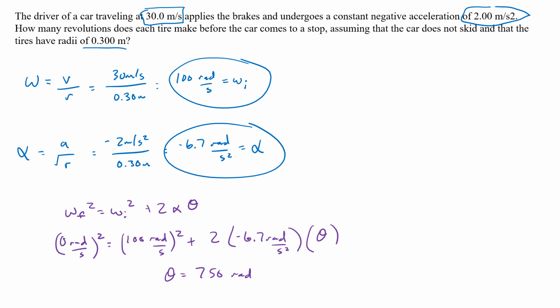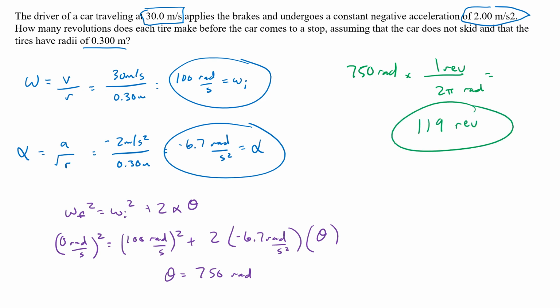But that isn't as helpful if I'm thinking about a tire. What is helpful to know, though, is that if theta is 750 radians, every one spin, every one revolution is 2 pi radians. So knowing that, I can say, well, while the car is braking, the tire goes around 119 times based on the angle, or the total angular displacement, that the tire moves through.